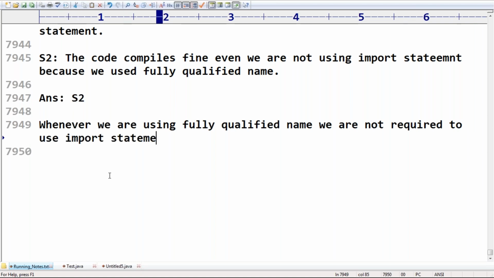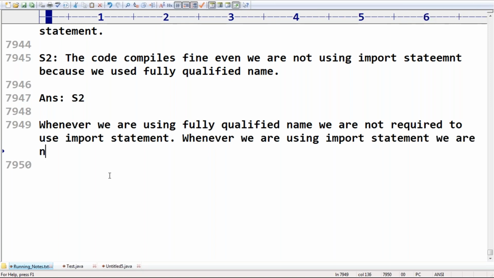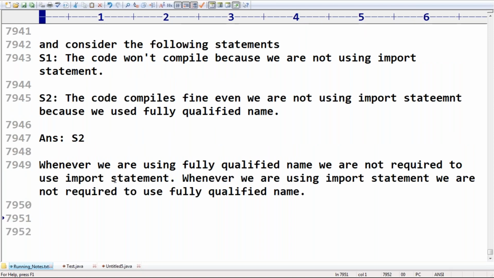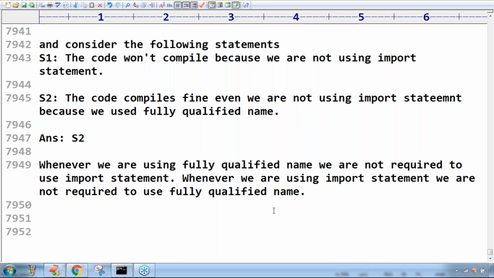Next, whenever we are using an import statement, we are not required to use a fully qualified name. Observe that only one of them is required. We are not required to use a fully qualified name. Any doubt? Amit, we will discuss, don't worry. This is what you should be aware of.